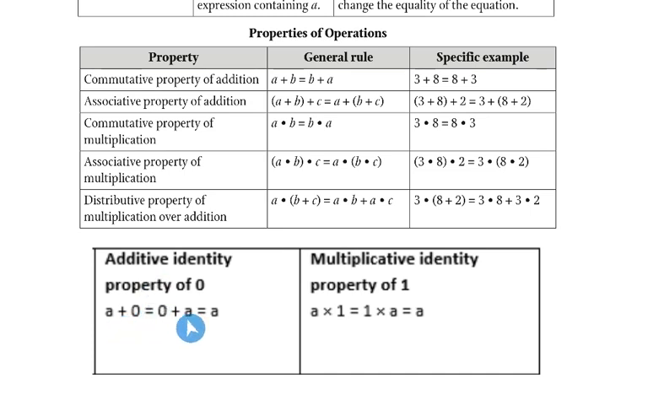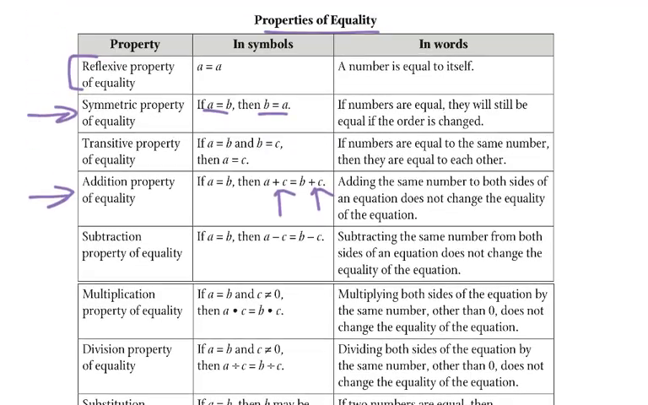Two others that are very important, the additive identity and multiplicative identity. We use those all the time. And then there is a possibility of the distributive. So those are the rules we're using.